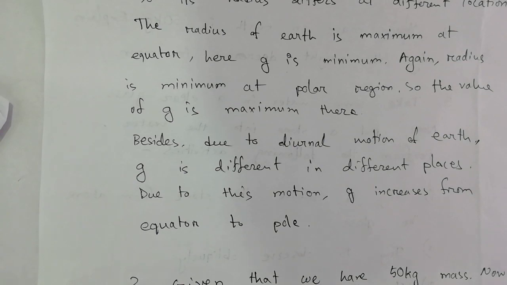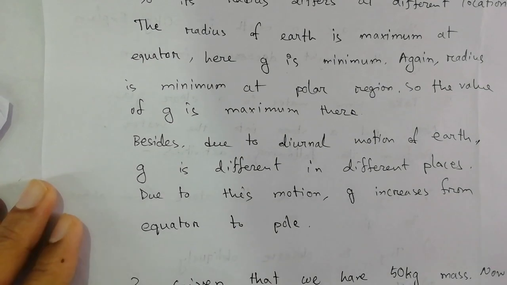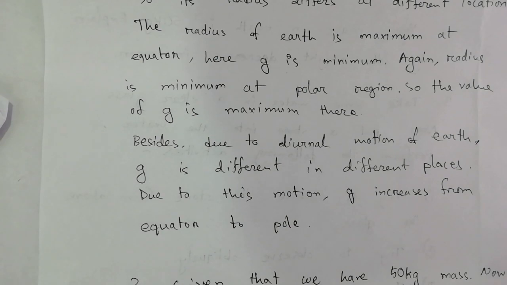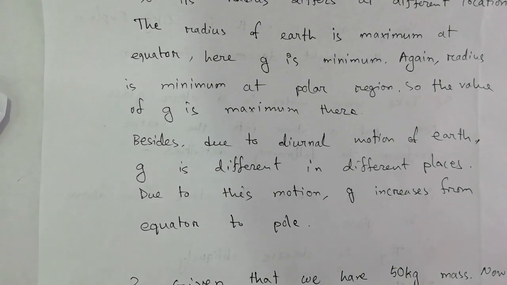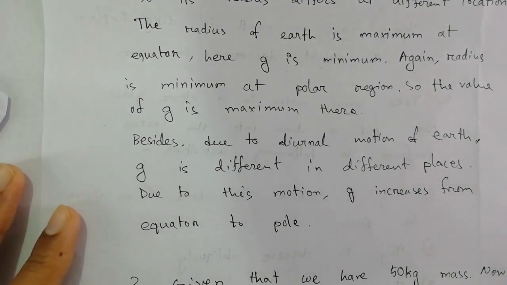So we can say due to the motion of earth along its own axis, the value of g decreases at different locations of the earth, and it increases if we move from the equator to the pole. The same happens due to the radius. So we can say that the value of acceleration due to gravity on the surface of earth is not fixed, it is different at different locations.